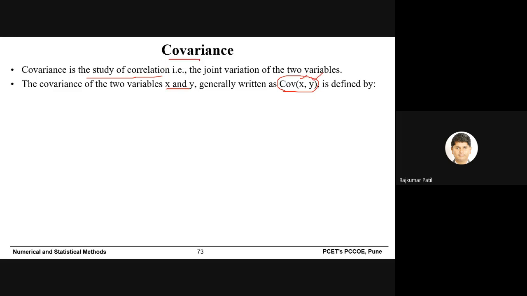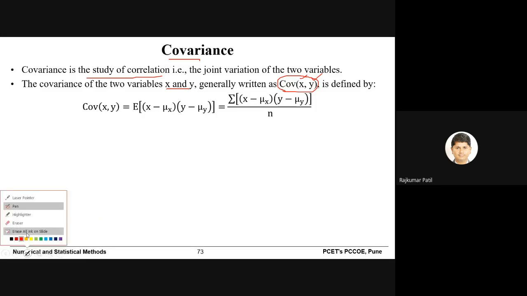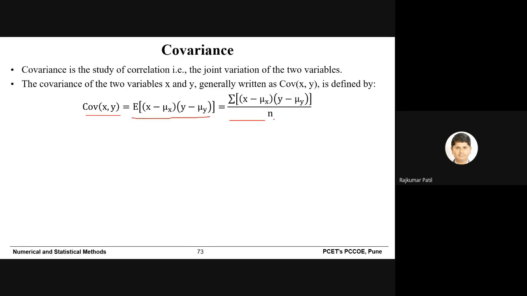In this case, we are assuming that there are only two variables, x and y, in whatever study we are doing. Then how to calculate covariance? There is a particular formula. Covariance between x and y is given by, there are two equations you can see. This is the first equation, the typical way to express the same.